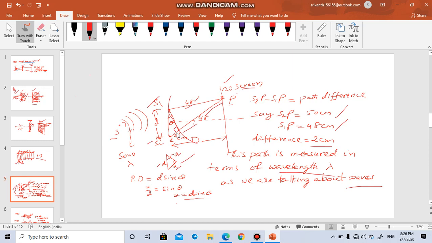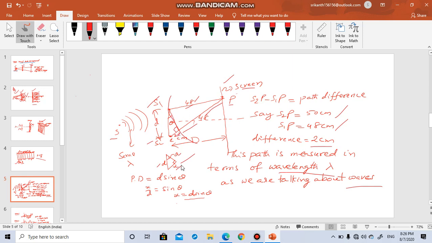We are considering this as a very small length. Draw a tangent. That tangent will be perpendicular to the line from the center. So the line from the center is perpendicular to the tangent, so this angle is 90.